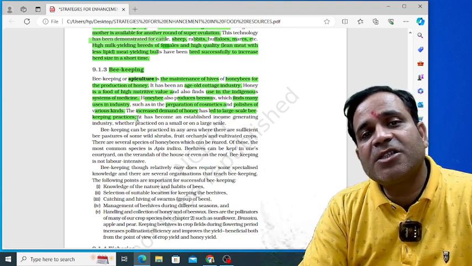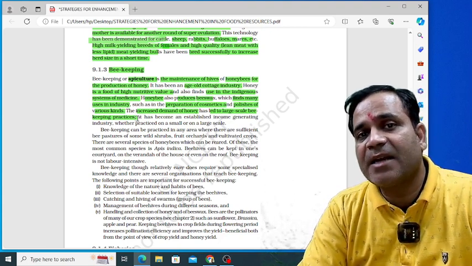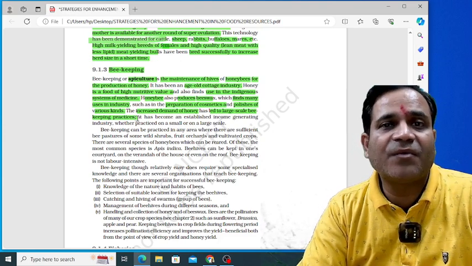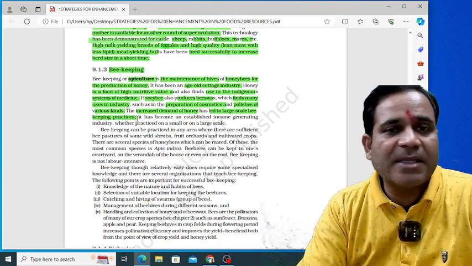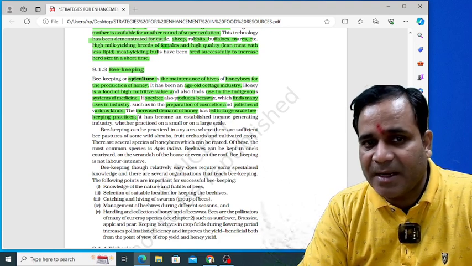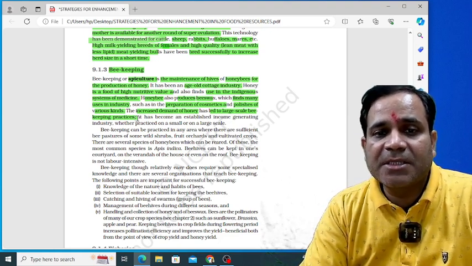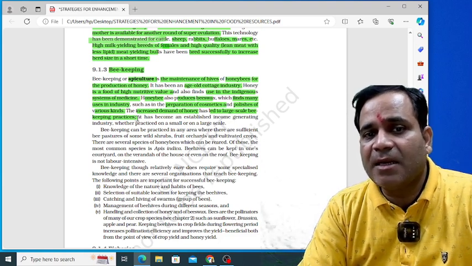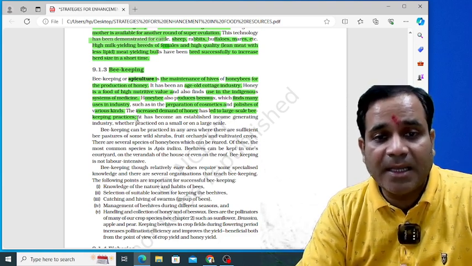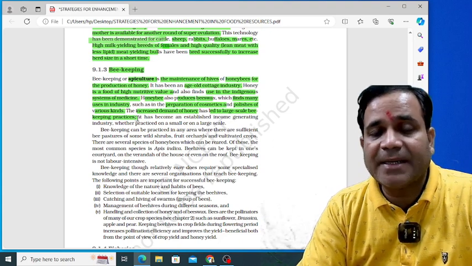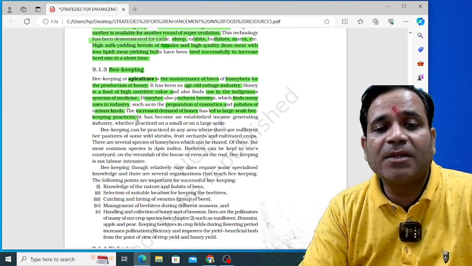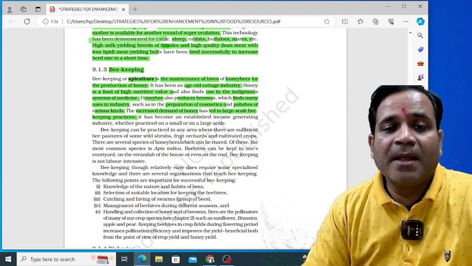In food production, there are many ways to increase it. One is beekeeping, known as apiculture, which gives us a large amount of honey.